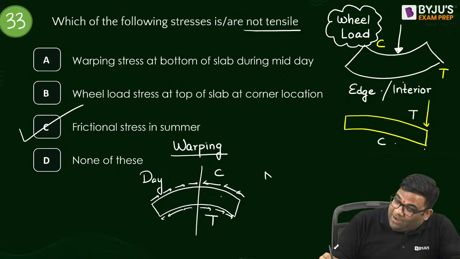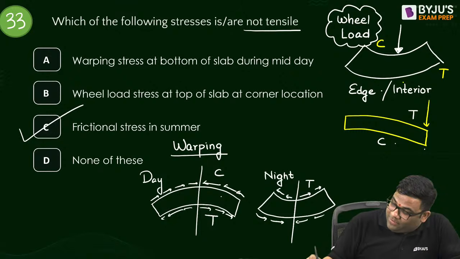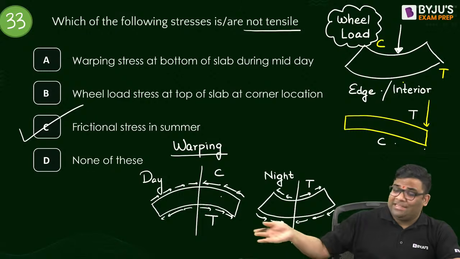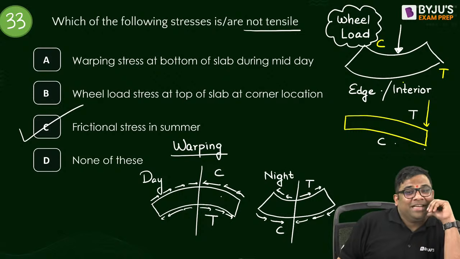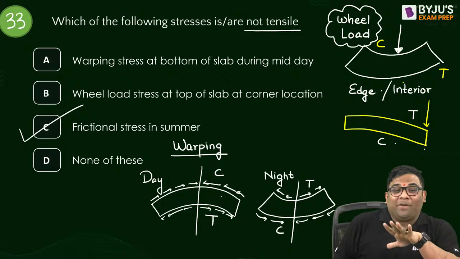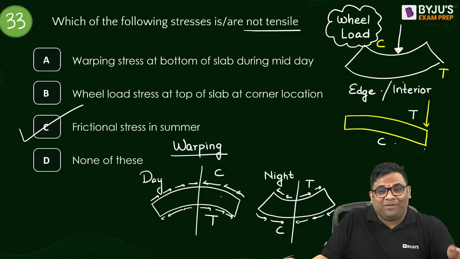Now at night again it will try to become this, but due to the weight, at top there will be tension, at bottom there will be compression. So for wheel load stresses, whatever you see is what it is, but for warping, whatever you see is the reverse of that.